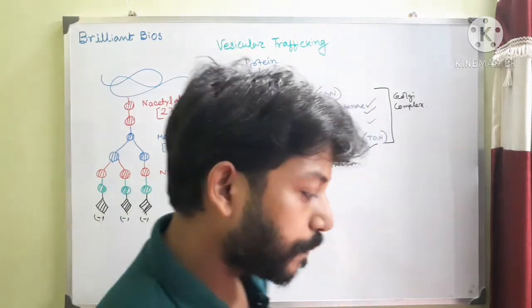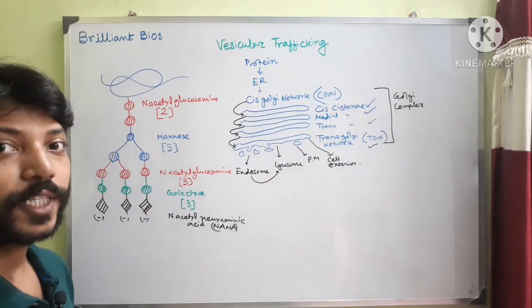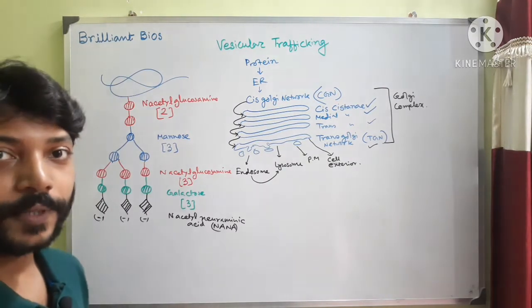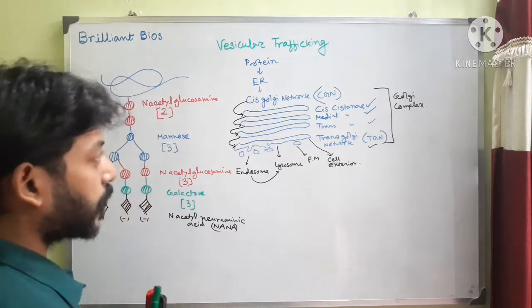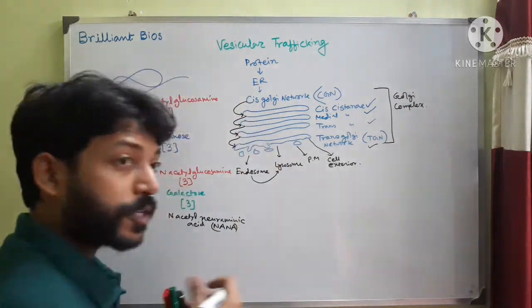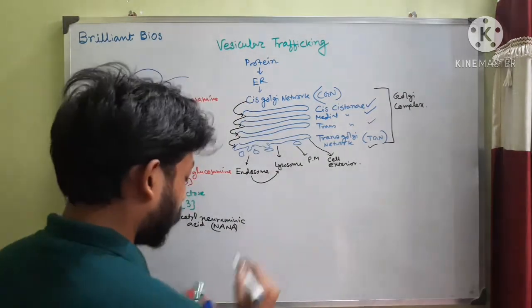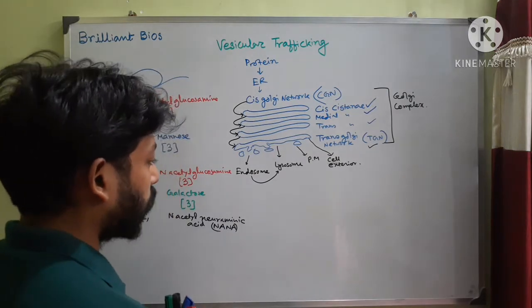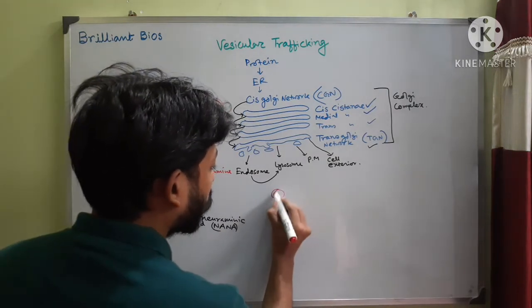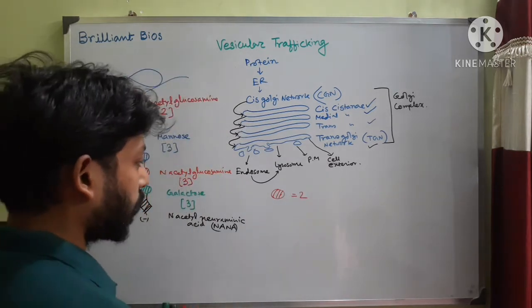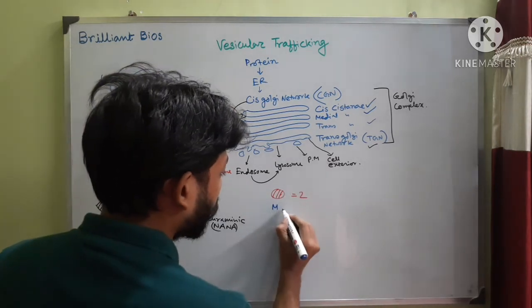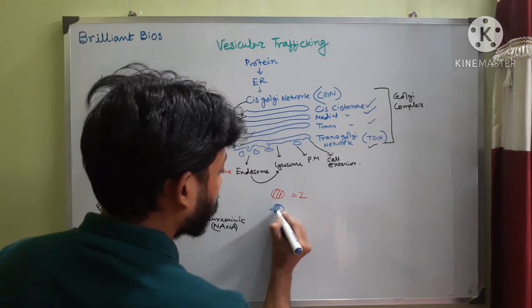And there are some enzymes that can identify where the protein is present. I have mentioned that in the endoplasmic reticulum, those proteins are properly folded. The number of N-acetyl glucosamine, I am showing in red color, is 2 and mannose, blue, is 8.